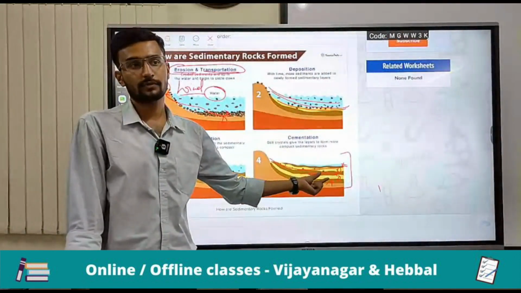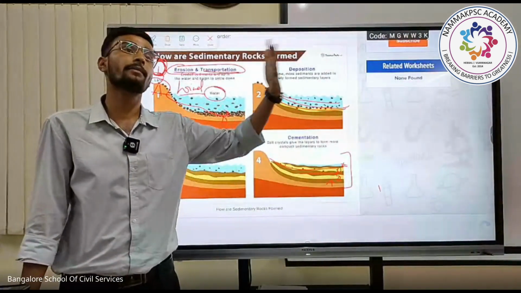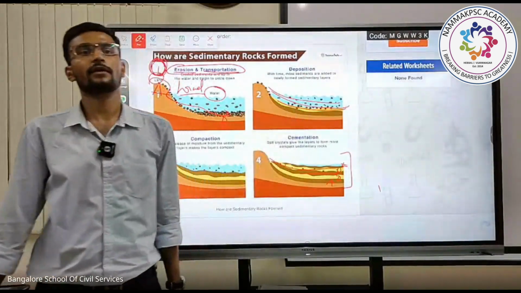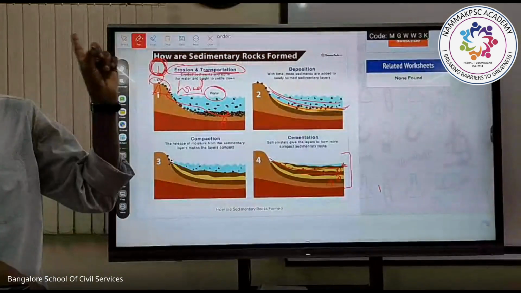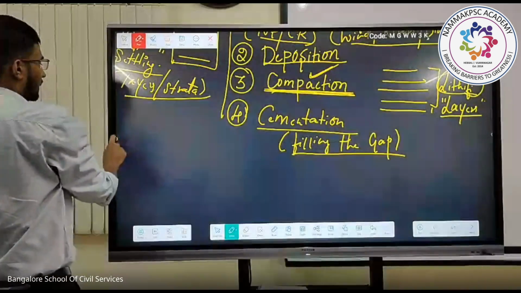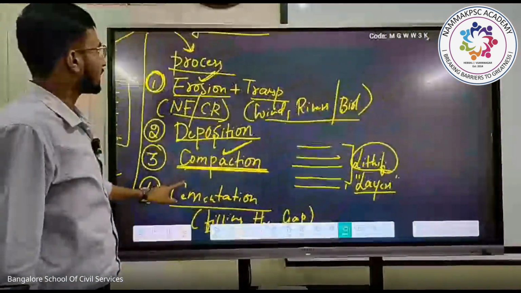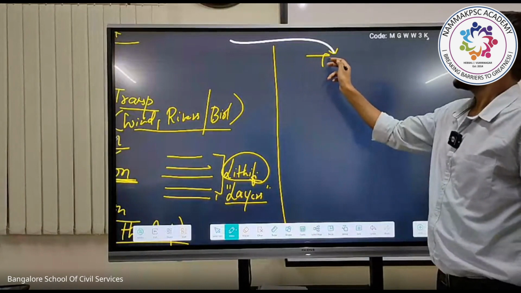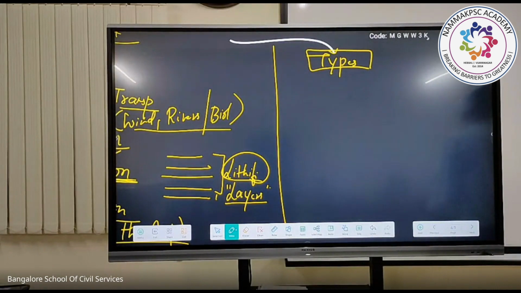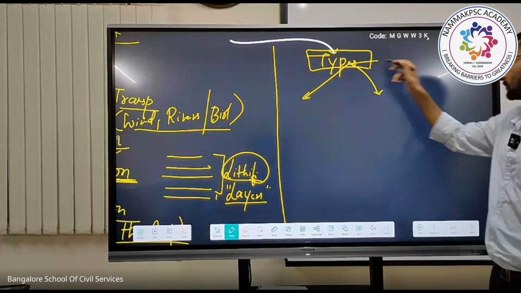Based on this, sediments are rich in different fuel minerals like coal, petrol, etc. Done? Clear? Okay, now this is about the second major important point with respect to sedimentary rock. What is our third major important point? The third one is the types of sedimentary rocks. Sedimentary rocks are of three types.